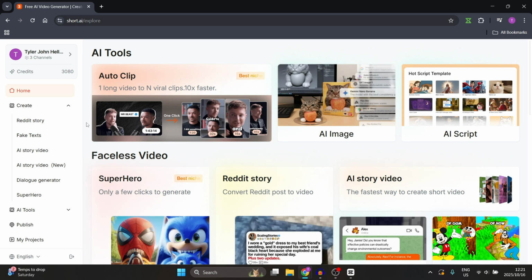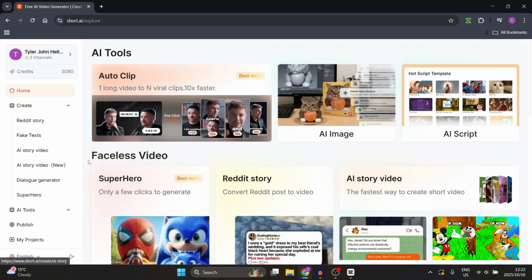So if you've used the link in the description, you'll find yourself on this page. On the left hand side, there are two tabs. You'll see a Create tab, and it has a drop down menu, as well as an AI Tools tab, also with a drop down menu. You can see underneath Create, you'll see the first option is Reddit stories.